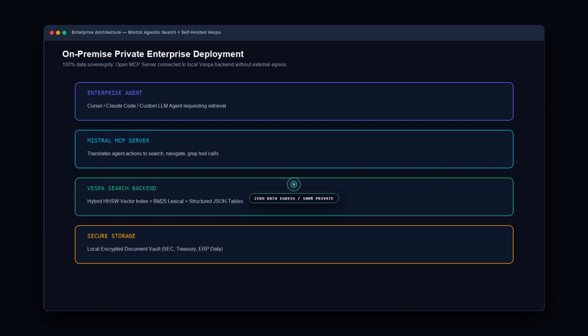Tier 3 is Enterprise On-Premise Deployment. For organizations handling confidential financial, legal, or medical records, you can self-host the entire retrieval backend using Vespa. Vespa provides the hybrid vector and lexical indexing layer, while the open-source MCP server coordinates the agentic navigation entirely behind your corporate firewall, ensuring zero external data egress.